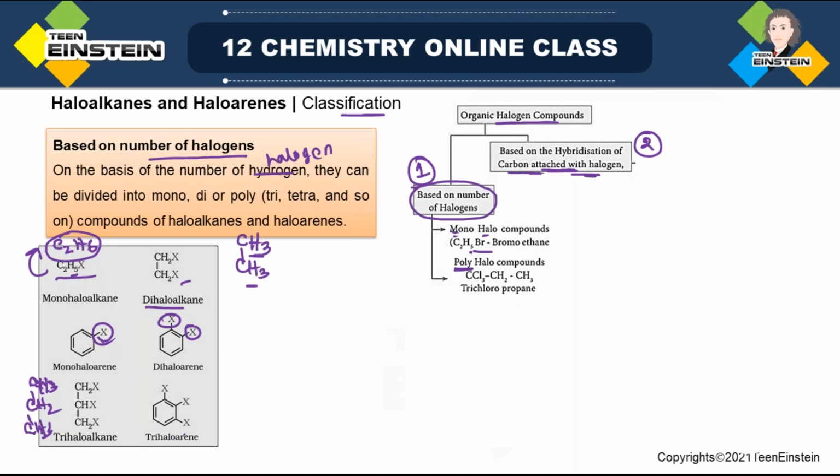Same thing if you do in a benzene ring, that is 3 H of the benzene ring you have now replaced by 3 halogens, so it will be trihaloarene. In this case, their positions are 1 to 3, but it may be 1 to 4 or it may be 1 to 5. So different positions may be there, but the common thing is all of them are trihaloarene.